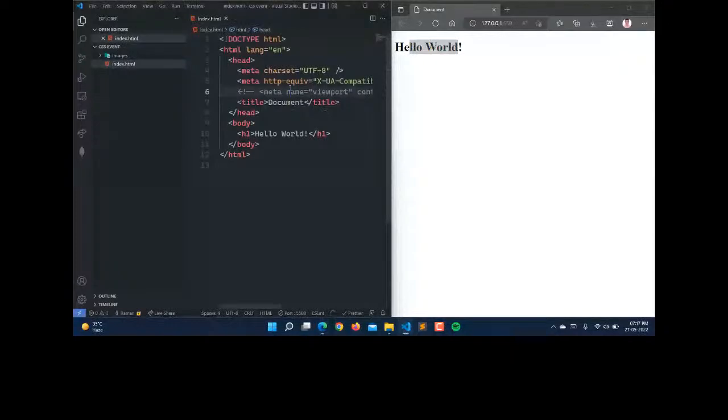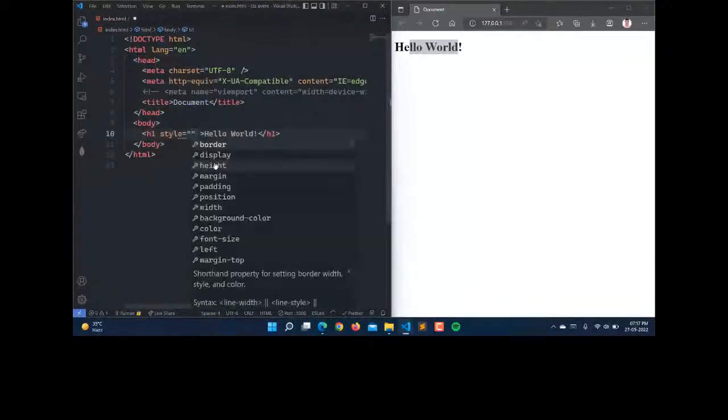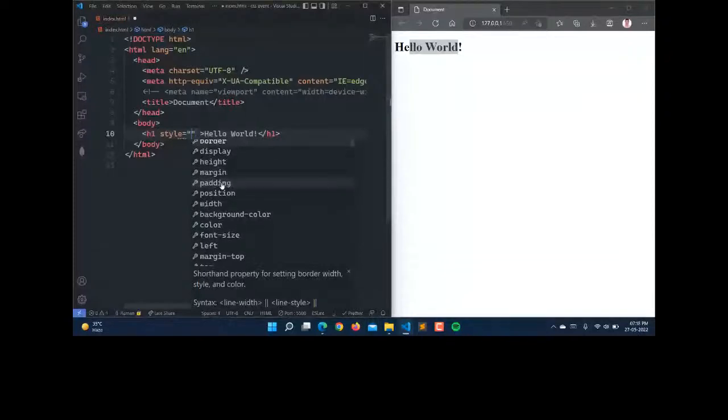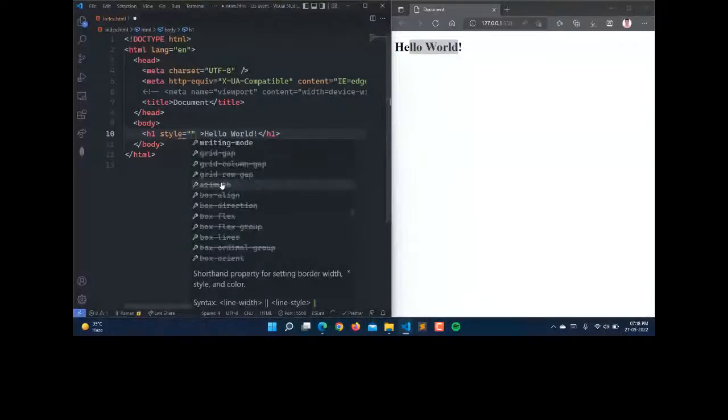Now we have to add the CSS here. How can we do that? There are three ways to add CSS. First of all, we can use the style attribute, that is inline. Here you can see there are many properties, like border, display, height, margin. There are almost 300 properties, and in VS Code all are visible, so you can use them.